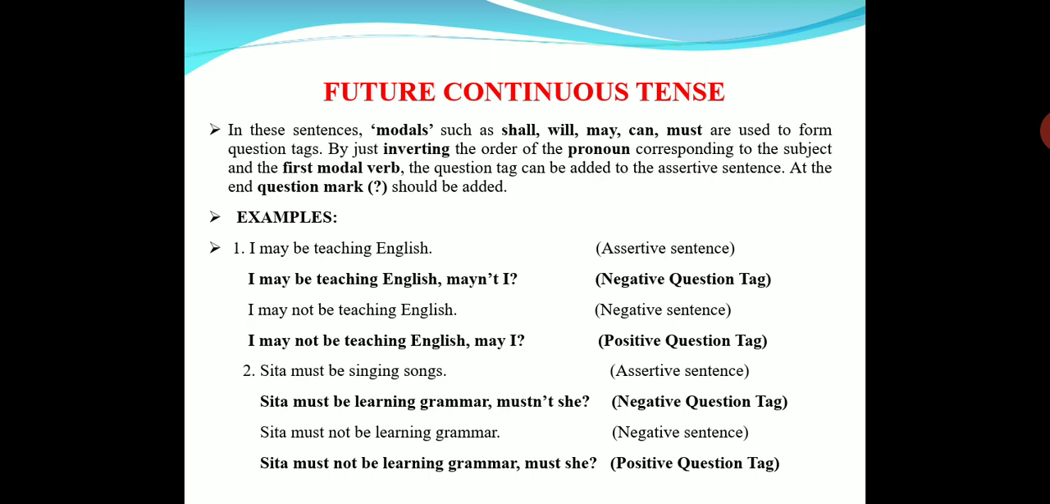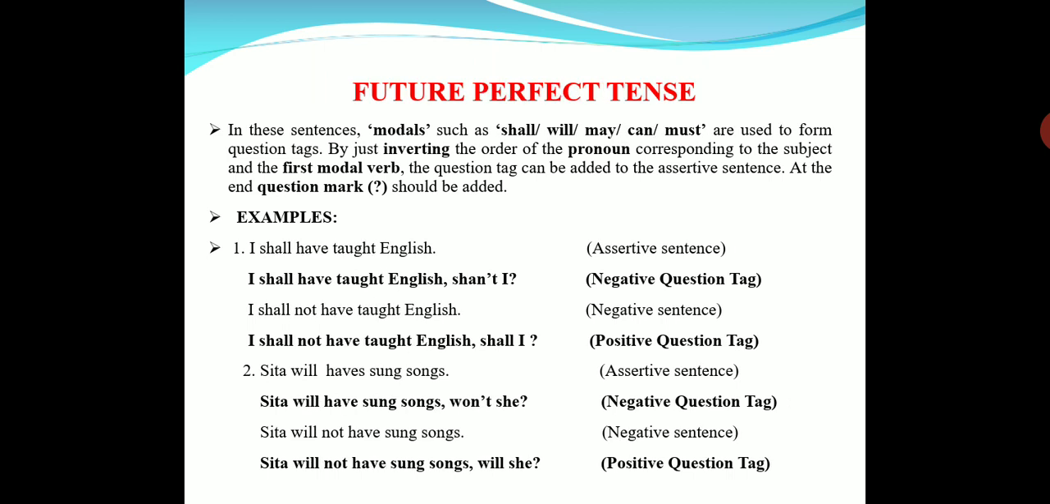Sita must be learning grammar. Mustn't she? Sita must not be learning grammar. Must she? Okay. Next, future perfect tense.